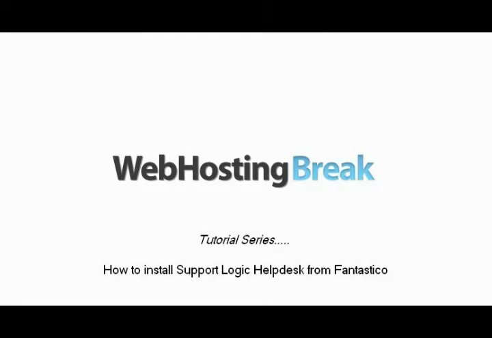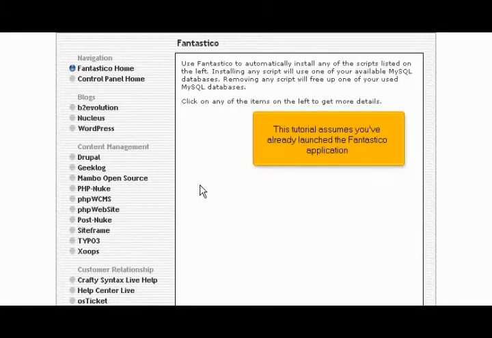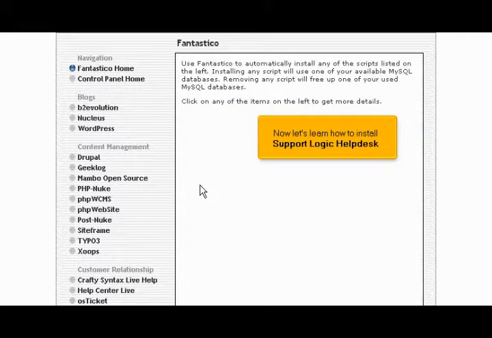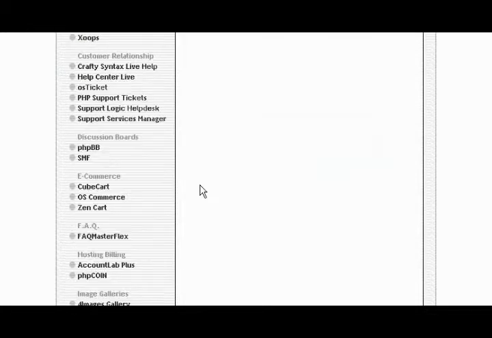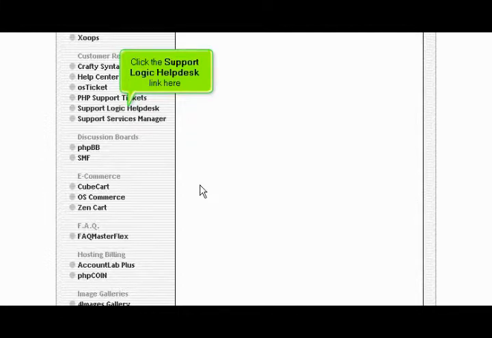How to install Support Logic Helpdesk from Fantastico. This tutorial assumes you've already launched the Fantastico application. Now let's learn how to install Support Logic Helpdesk. Click the Support Logic Helpdesk link here.